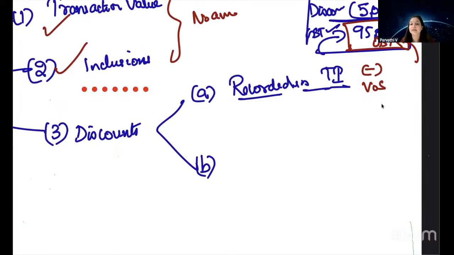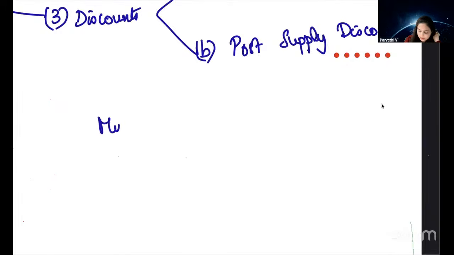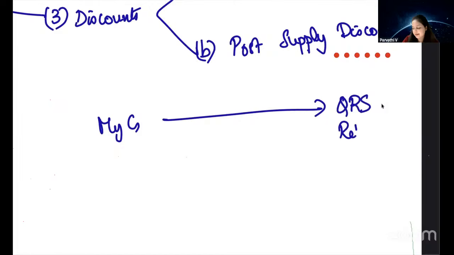Now, 15.3b. What does it say? Post supply discount. Okay, what is post supply discount? Here, MyG is supplying television to, let us assume, QRS retail. What is happening here?